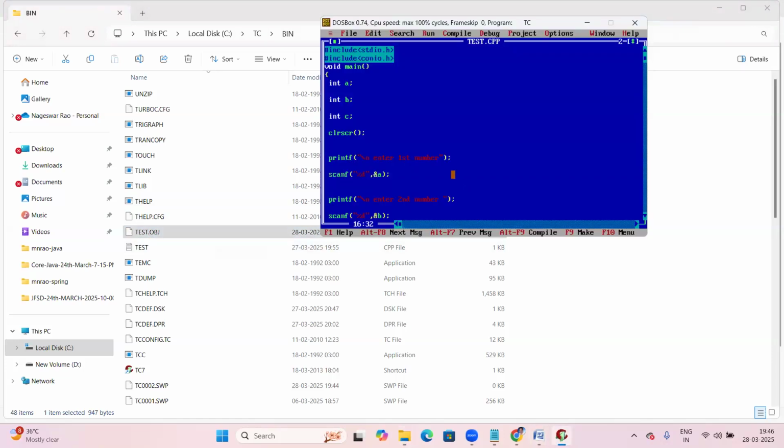Apart from that, stdio.h and conio.h are predefined libraries. Predefined means already developed and already available with the C software.